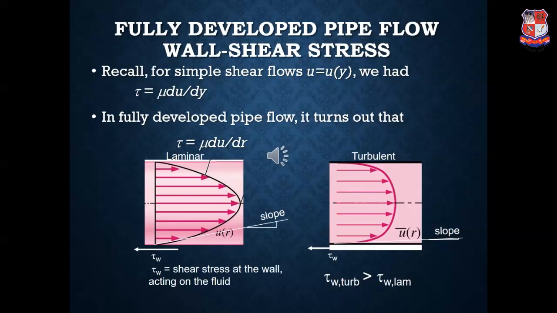Wall shear stress is nothing but, due to the roughness of the walls of the pipe, the development of shear stress at the walls, which acts in the opposite direction to the fluid.